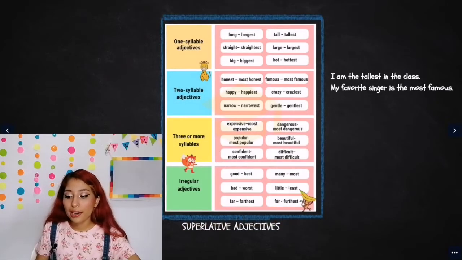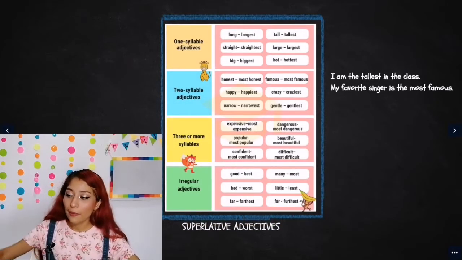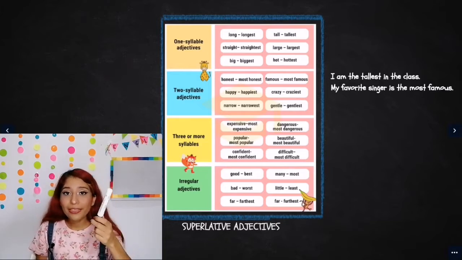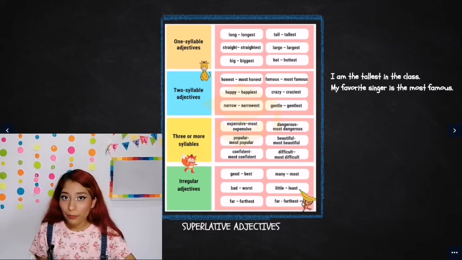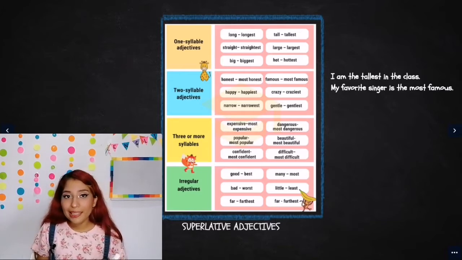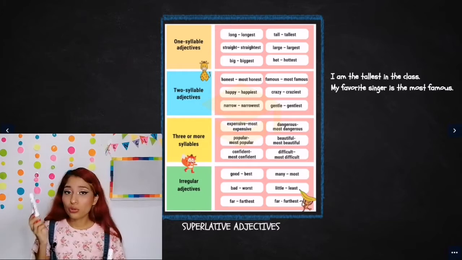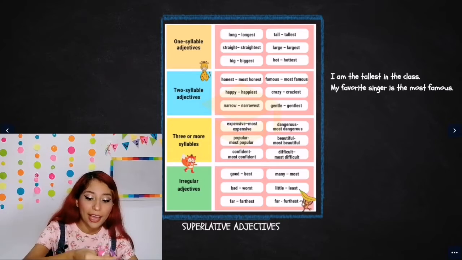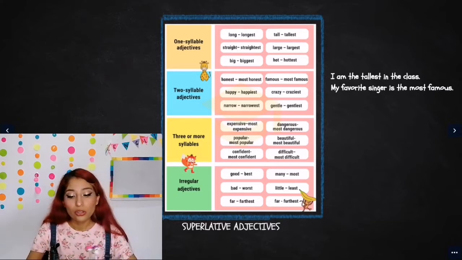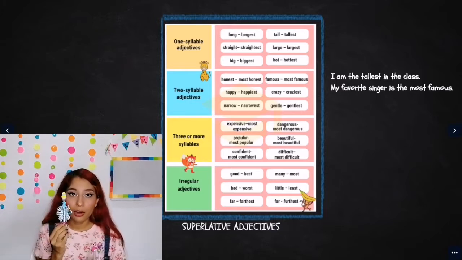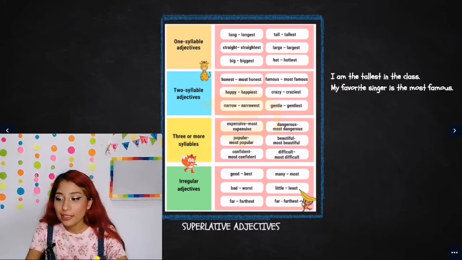Also, we have the superlative adjectives. The difference with superlative adjectives is that you are comparing one thing with 2 or more. Remember, with comparative adjectives, you're comparing one marker with another marker. With superlative, I'm comparing one with 2 markers or more. Okay? So, let's look at this.